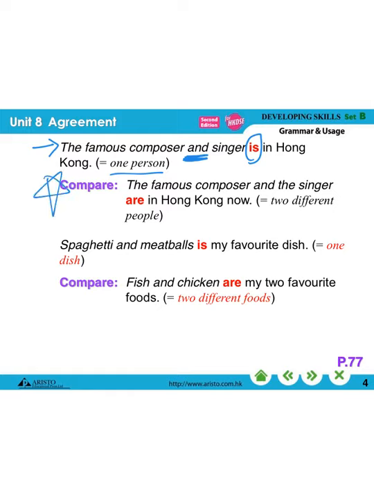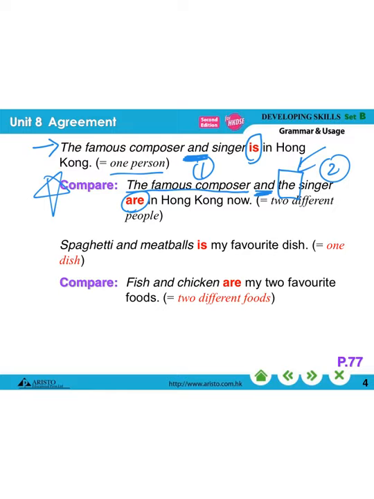However, let's compare. If we are saying something like this, "The famous composer and the singer," I am talking about 2 persons, 2 different persons. So in this case, we have to use a plural verb. We have to use "are" in this case, because I am talking about 2 persons. How do you know that we are talking about 2 persons? Because after "and," you see the article "the" here. And that's why the first person here and the second person here. 2 persons. And that's why we have to use a plural verb.